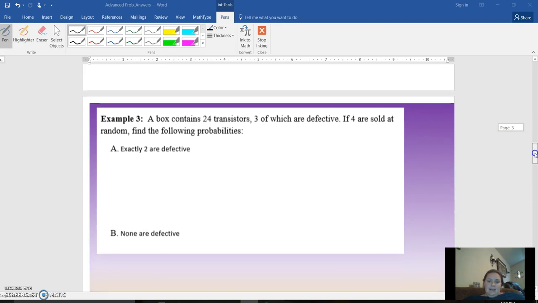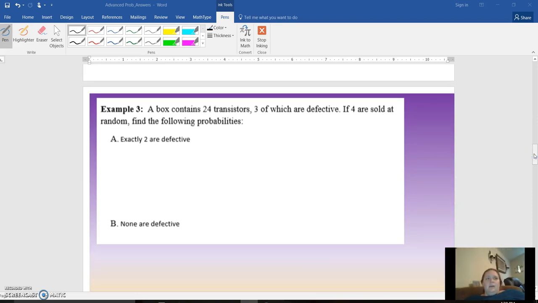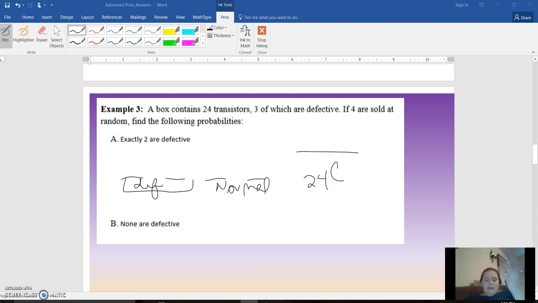Right, this guy, I find super confusing, but it's really applicable. All right, so a box has 24 transistors. 3 are defective, and 4 are sold at random. Find the probability that exactly 2 are defective. So these 2 are defective, and these are normal. All right, remember, probability is what we want over the total. So the total is 24, and if we're picking 4, it doesn't matter what order those defective ones are.